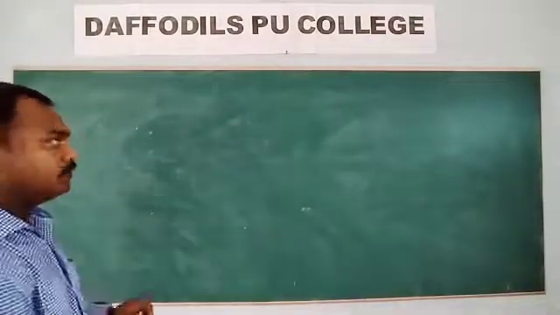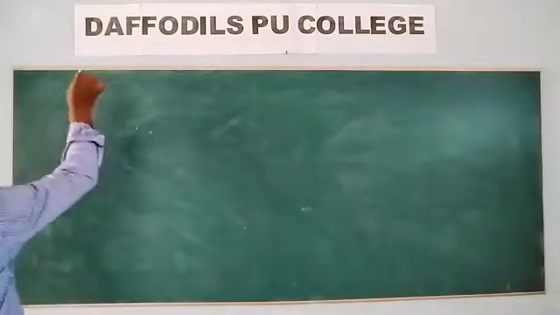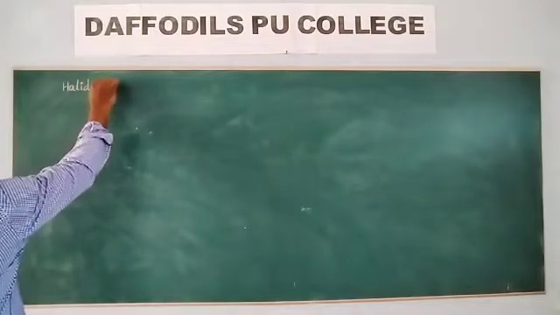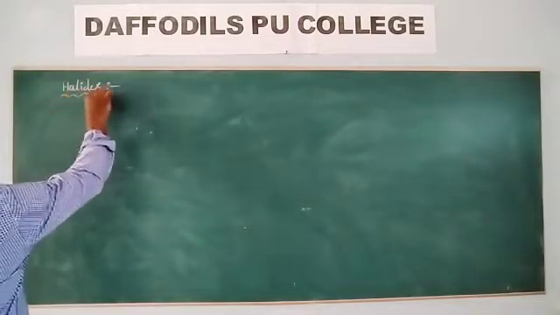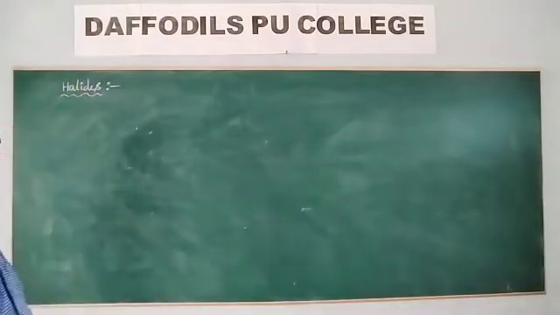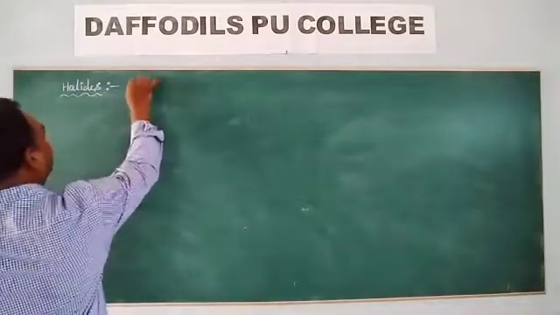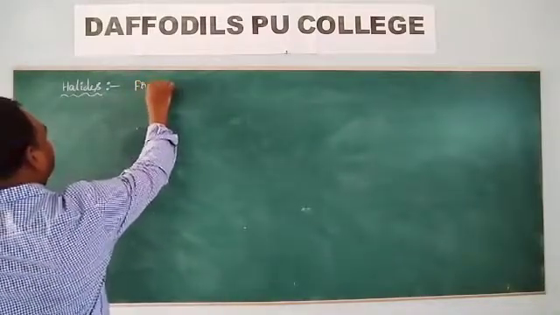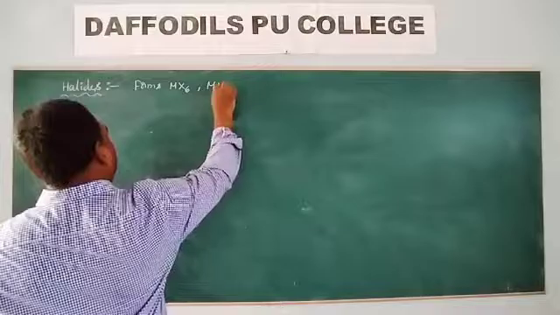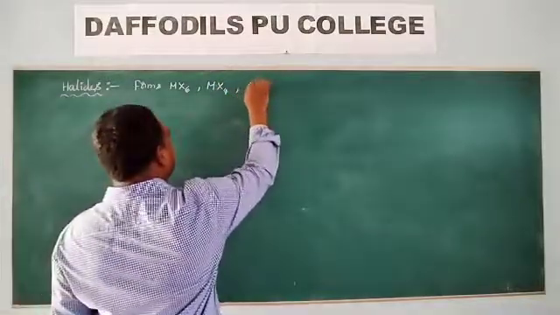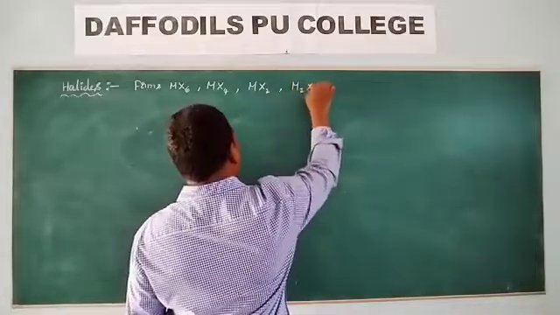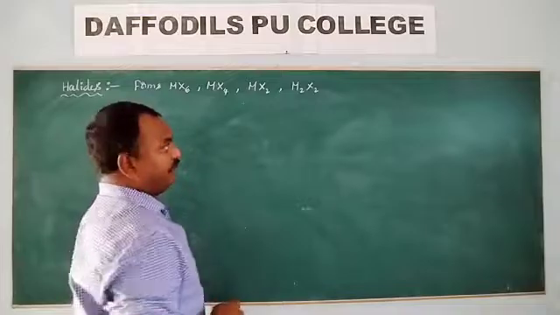Next, look at halides. These 16th group elements form different kinds of halides. They form MX6, MX4, MX2, M2X2 type of halides.